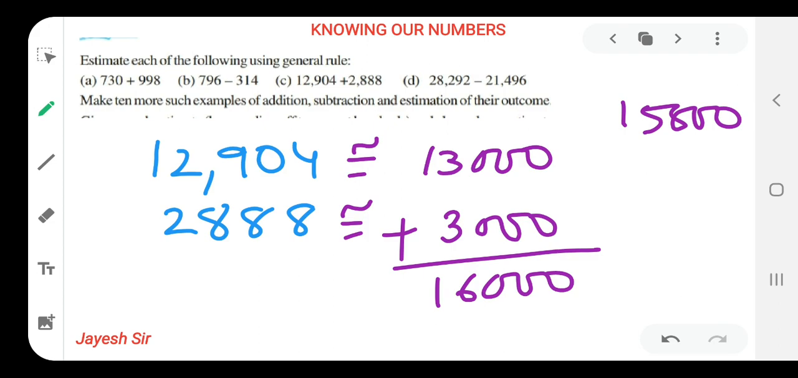There is not much difference after rounding off in hundreds or in thousands. So we have to do as per our question demands. I hope you all might be getting it, friends.